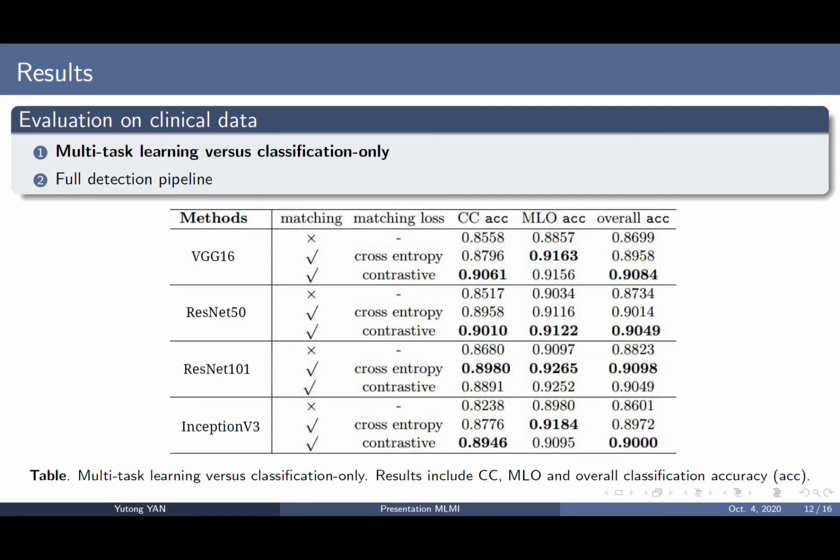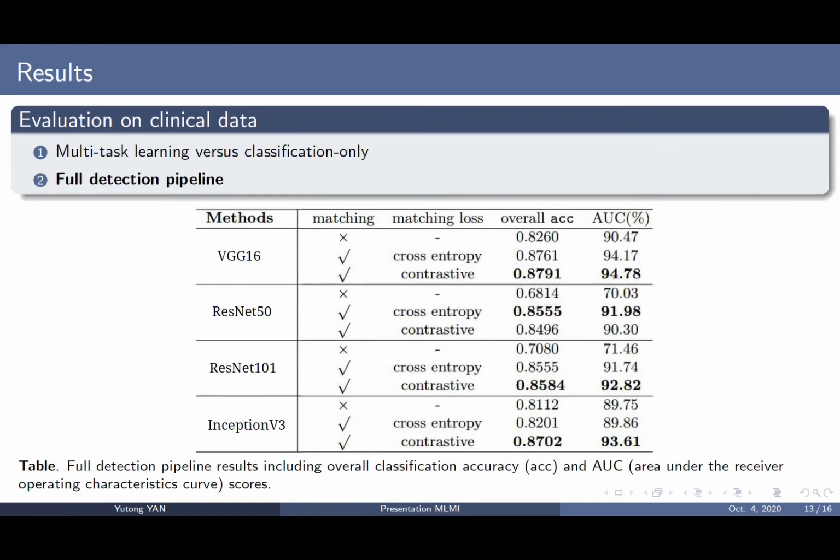We obtain slight gains with the contrastive loss compared to cross-entropy, except for ResNet 101. The difference between networks is not obvious, demonstrating that deeper networks are not necessarily required in our case. Experiments through a full detection pipeline have given promising results and further prove the effectiveness of our method.